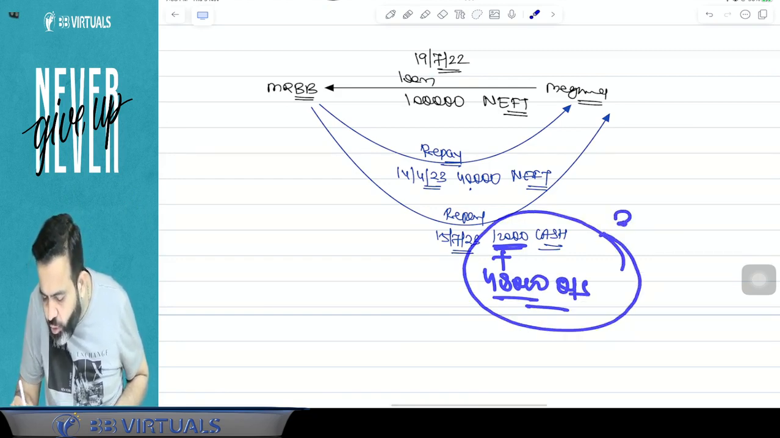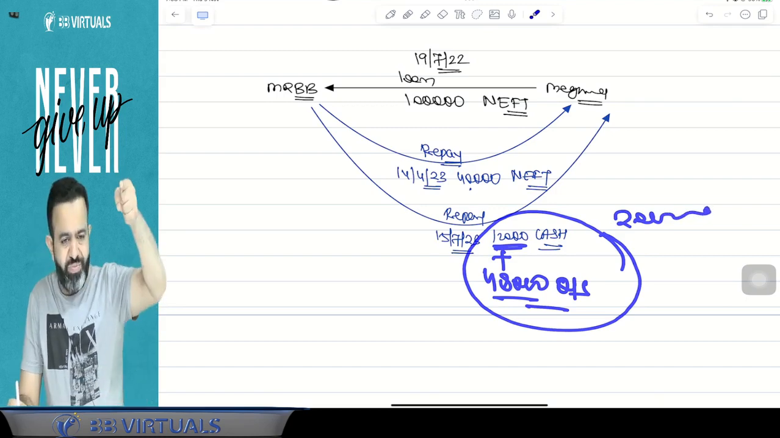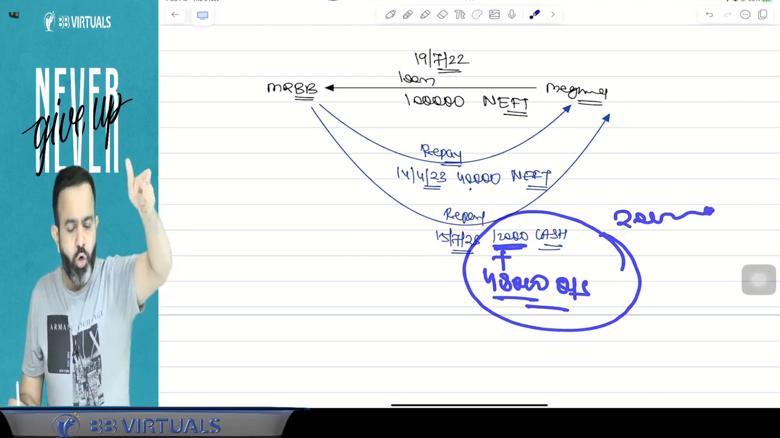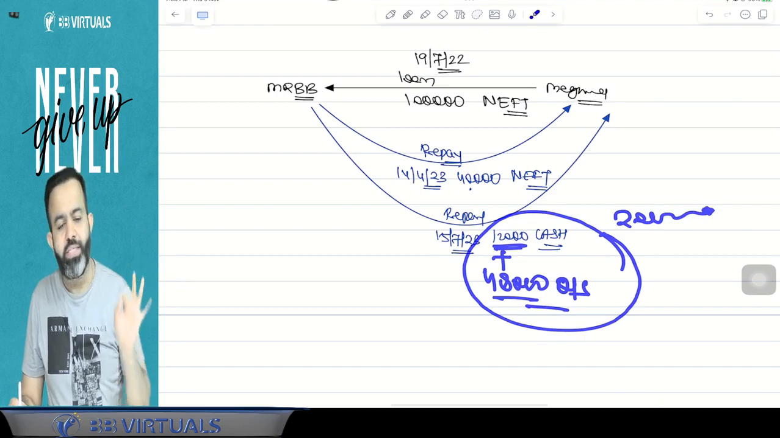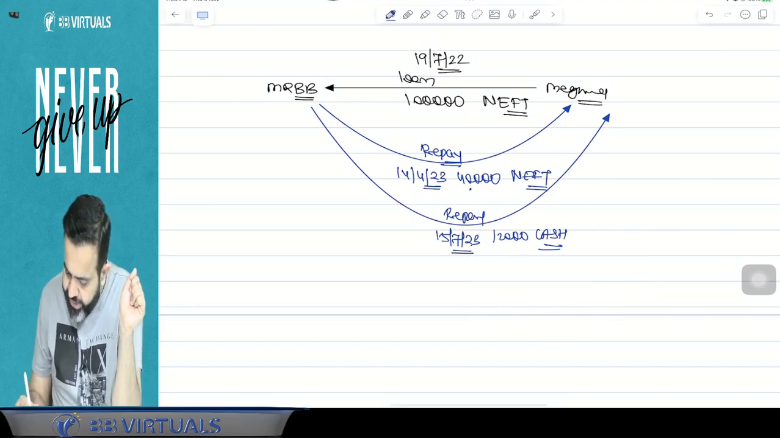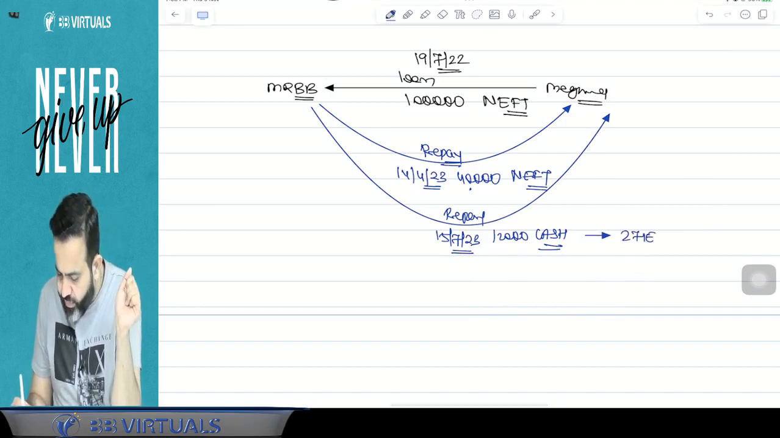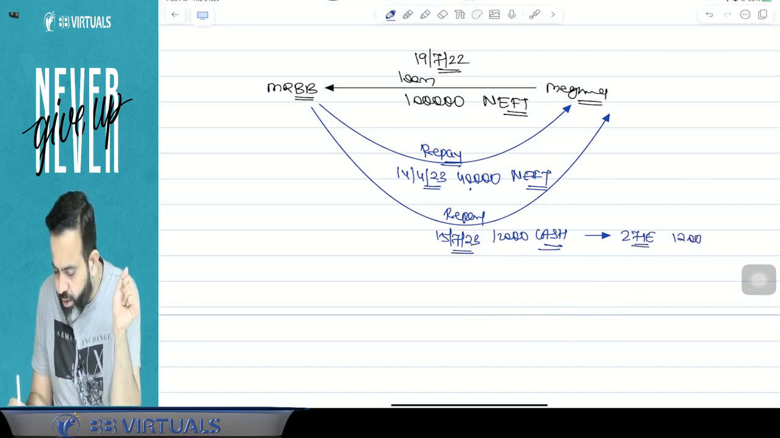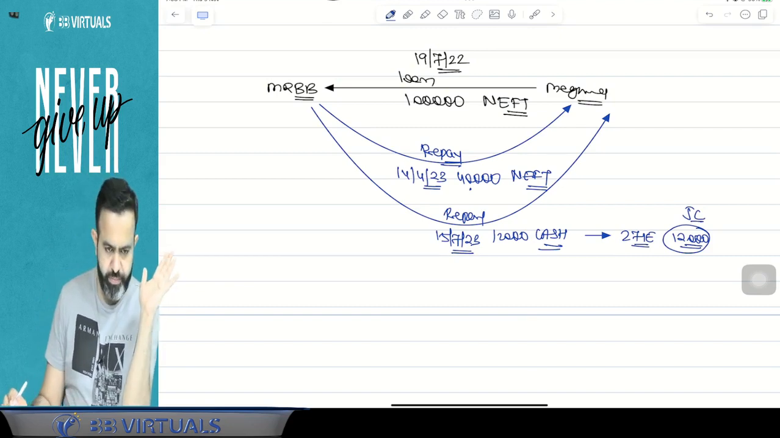So total is crossing the 20,000 or more. Total here crosses the 20,000 or more. So guys, there is a violation. Here it will be treated as a violation, and it means there will be a penalty under section 271E of 12,000 rupees. So 12,000 penalty will be imposed by the Joint Commissioner.